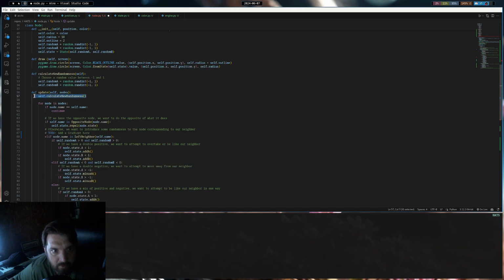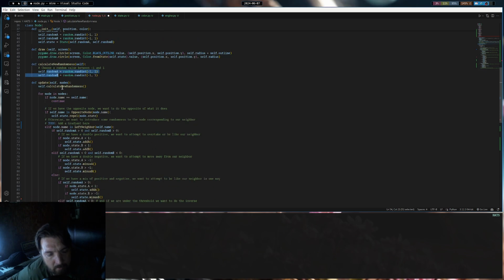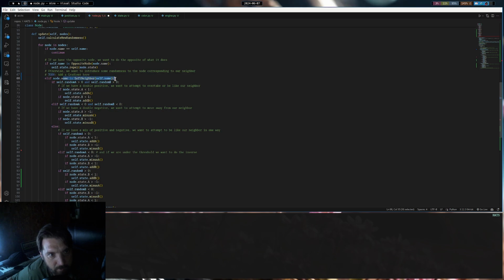We're also using this little bit of randomness. It would be considered pseudo-randomness, but we're not getting into that. Actually, I'm not using a real pseudo-random number generator. We're just allowing Python to use its default random number, and then we use these to determine if we want to go up or down, also based on these relationships with our neighbors. The concept is, if we are like our left neighbor, we want to show more preference to a positive likeness to the A set, and if we are looking at our right neighbor, we want to show more of a likeness